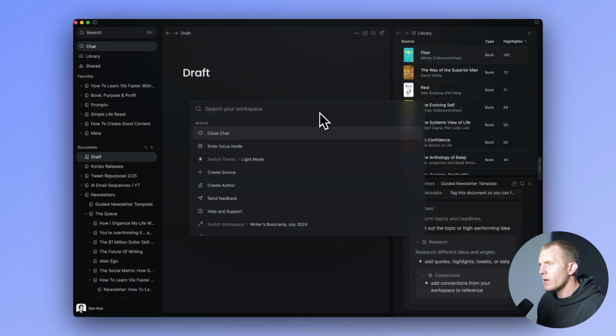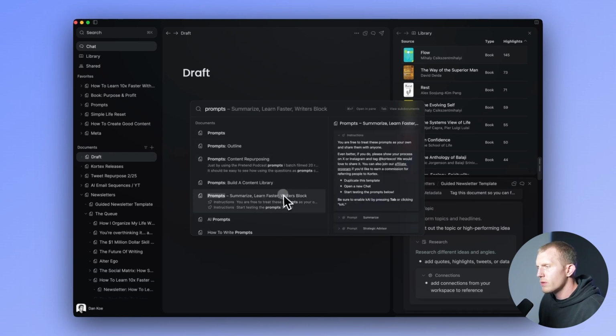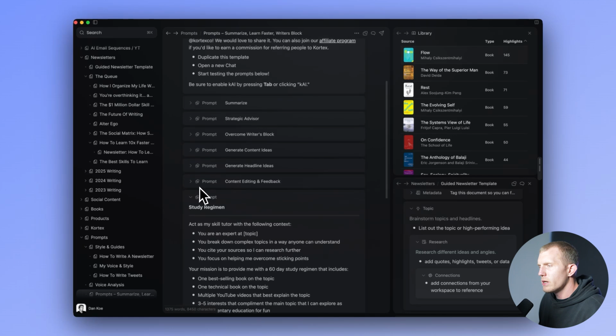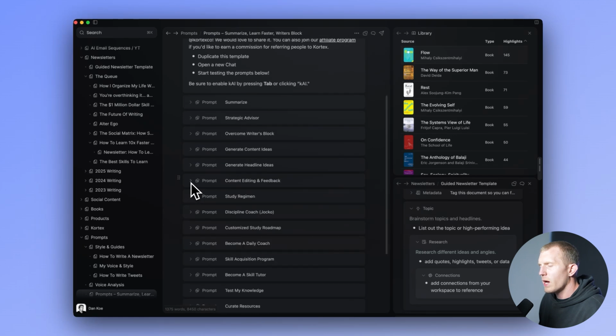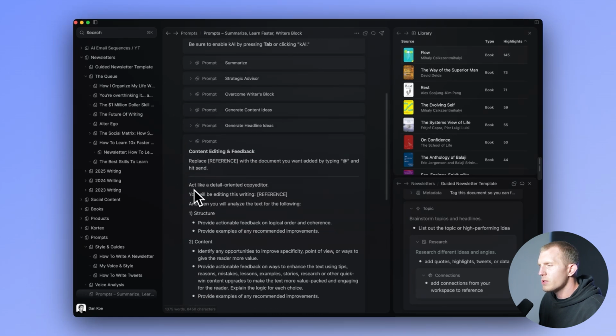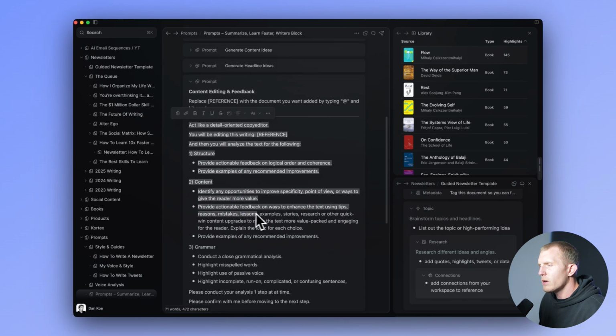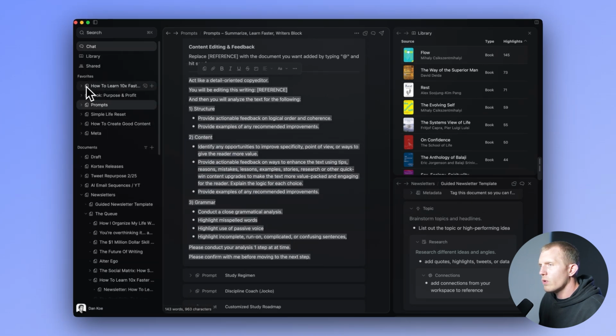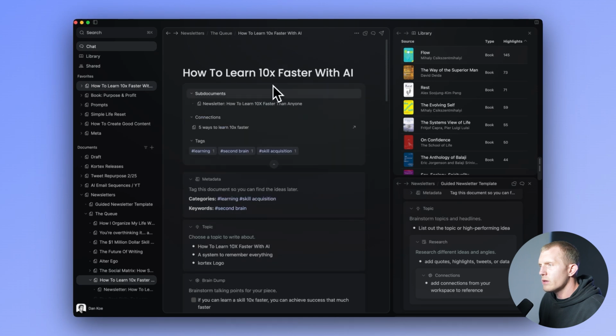So now if we go back to the prompts that we had previously, there's headline ones in here, but there's content editing and feedback. So let's take this prompt, act as a detail-oriented copy editor for reference. And then I have one of my previous newsletters here that I wrote.